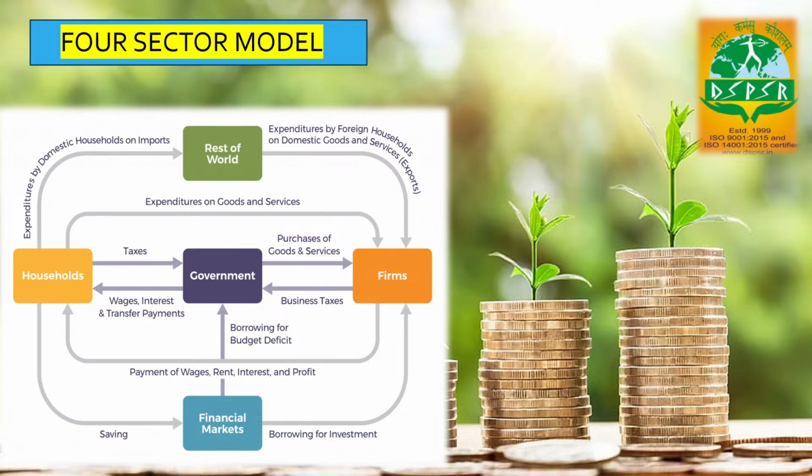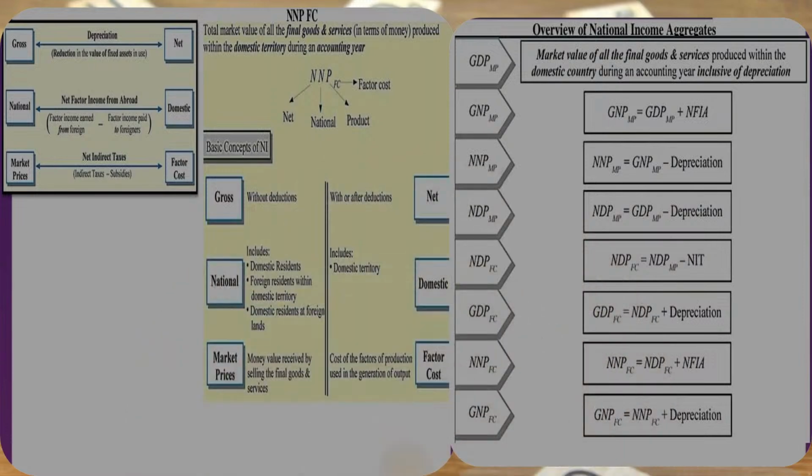Therefore, the inclusion of the external sector accounts for international trade and financial transactions, highlighting the global dimensions of the circular flow of national income. Now, coming to the next slides, let's talk about what is factor cost and market price.